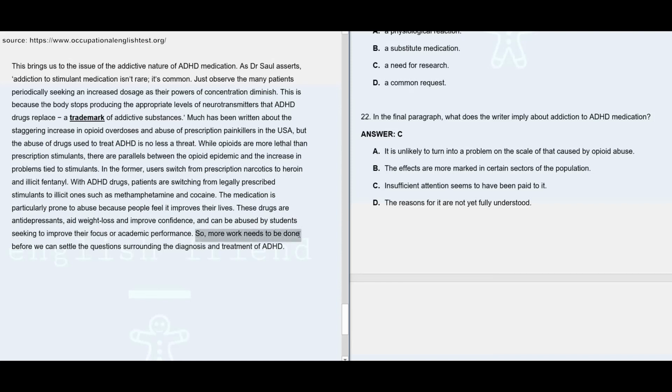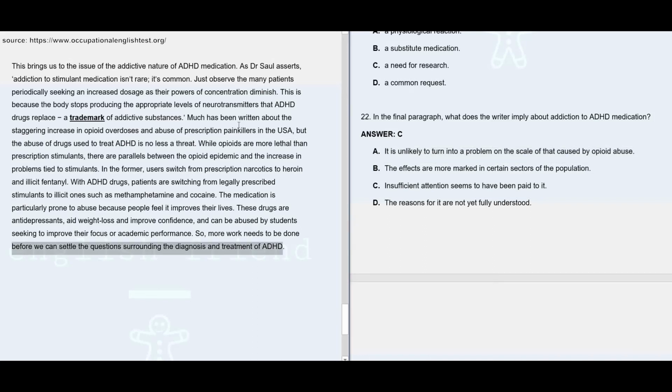So more work needs to be done. Now this is the area we need to know. More work needs to be done before we can settle the questions surrounding the diagnosis and treatment of ADHD. So it means not enough work has been done to answer the questions surrounding the diagnosis and treatment, which is the same idea that we can see in option C. Insufficient attention seems to have been paid to it. Paid to it means paid to the addiction of ADHD medication, which can be related to the treatment of medication. So answer is C. Option A says it is unlikely to turn into a problem on the scale of that caused by opioid abuse.